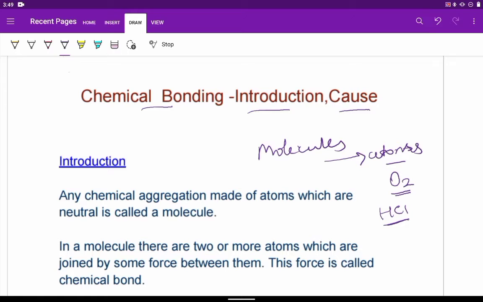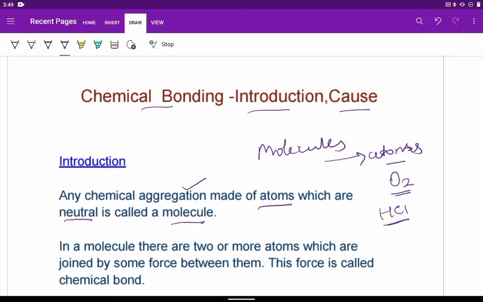So now the question arises, what is a molecule? Any type of chemical aggregation. Aggregation means when the atoms are coming together and they are bound by some sort of force. So any chemical aggregation which is made up of atoms and which are neutral. In a molecule there is no charge. It is a neutral entity. That chemical aggregation we call as molecule.